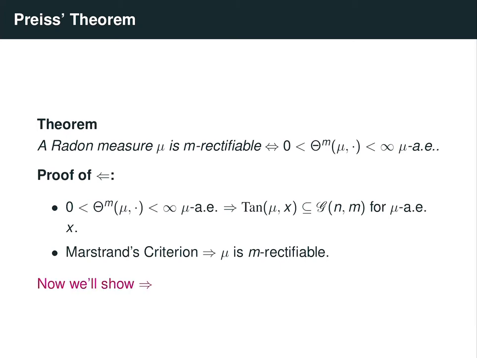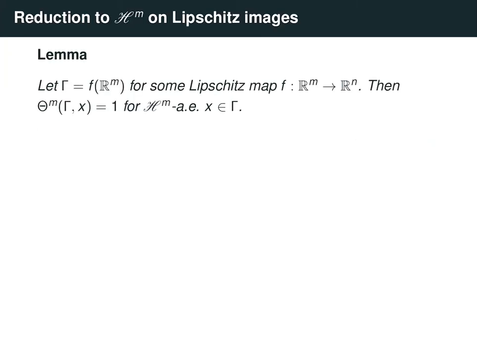Now for the remainder of the video, we'll sketch the ideas for how to prove the forward implication, that being rectifiable implies the densities exist. First I claim that the forward implication of Preiss's theorem follows from the following special case. Suppose that we have a set gamma that's equal to the image of R^m under some Lipschitz map F. Then not only do the m-dimensional densities of Hausdorff measure restricted to the set exist almost everywhere, but they're actually almost everywhere equal to 1. So let's show how the forward implication of Preiss's theorem follows from this result.